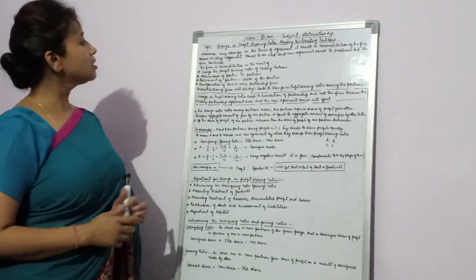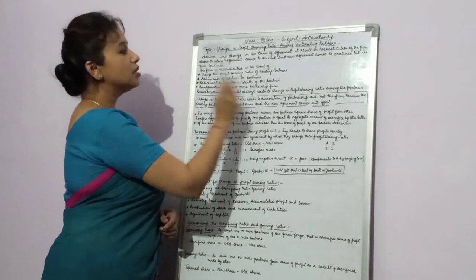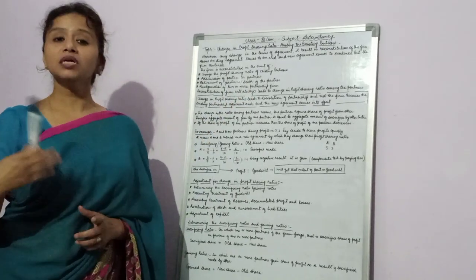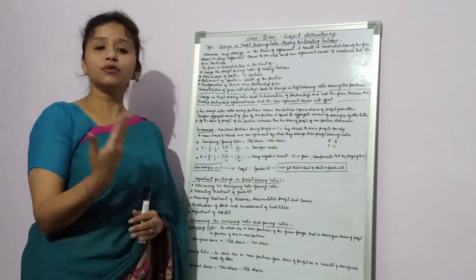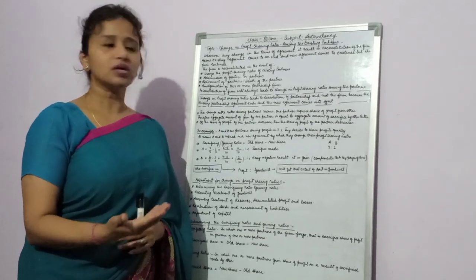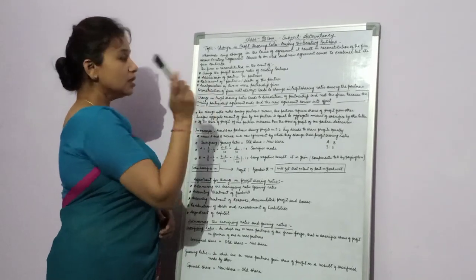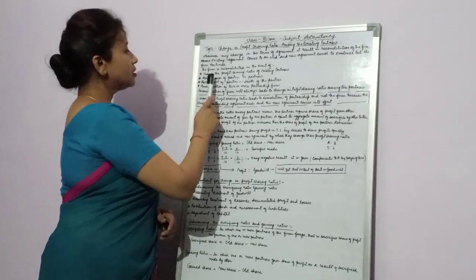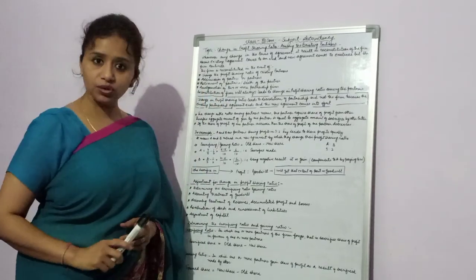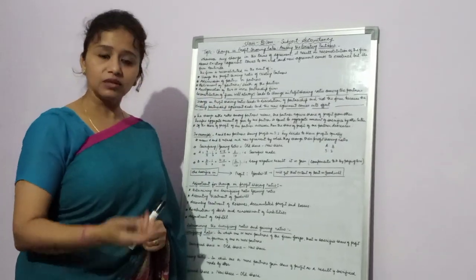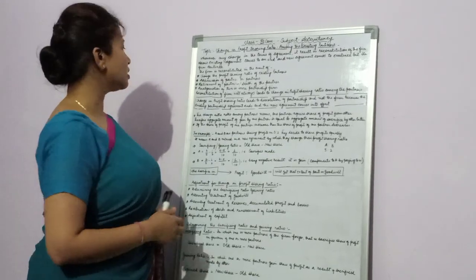Now the firm is reconstituted when the firm is constructed again. It is reconstituted at the time of a change in profit sharing ratio among existing partners. This is our topic we are going to discuss.